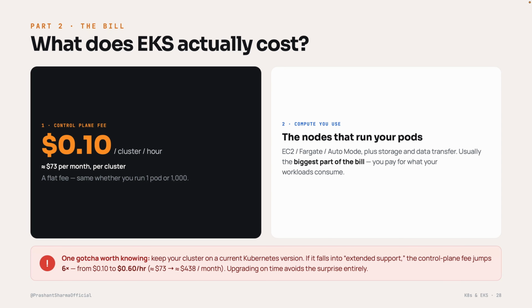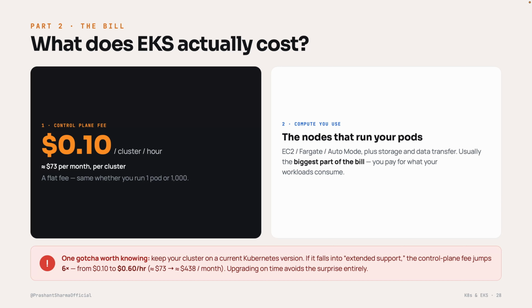Now let's talk money, because what does this actually cost is a fair question, and it is simpler than people fear. EKS pricing is basically two parts. Part 1, the control plane fee. It is a flat 10 cents per hour per cluster, roughly $73 a month. And here is the nice bit, it's flat. Whether you run one pod or 1,000, that fee for the managed plane does not change.